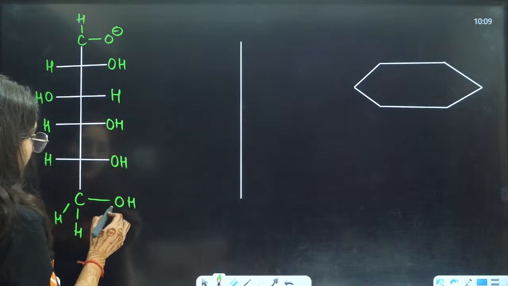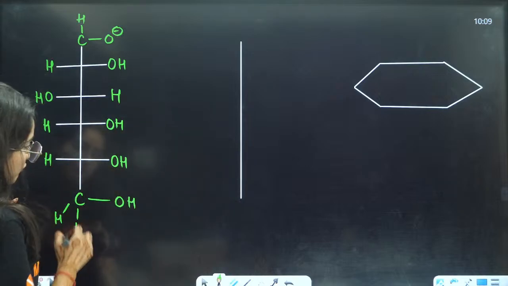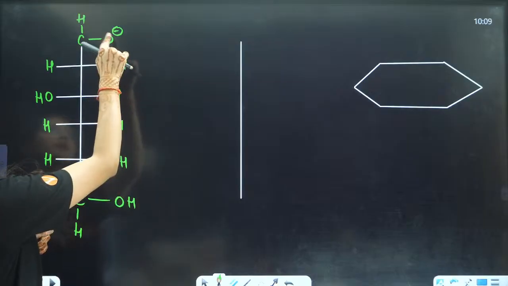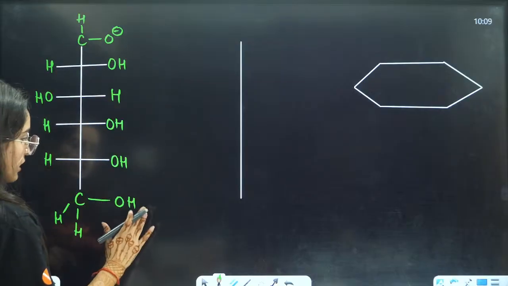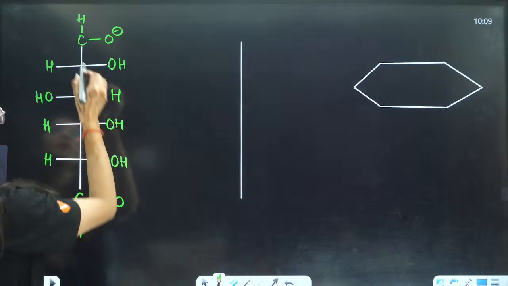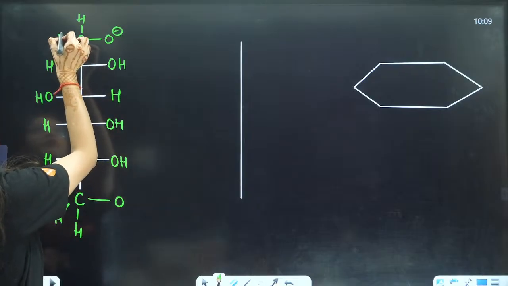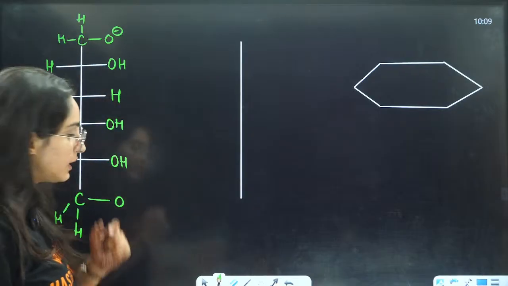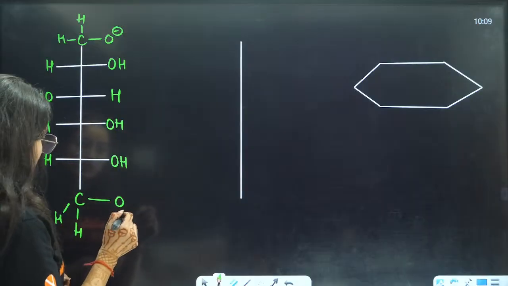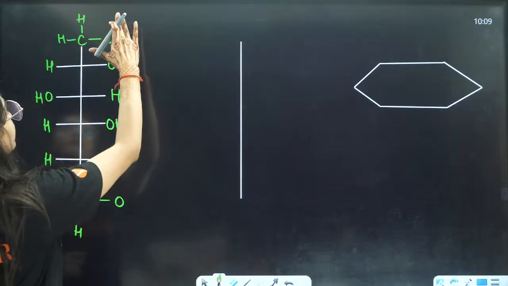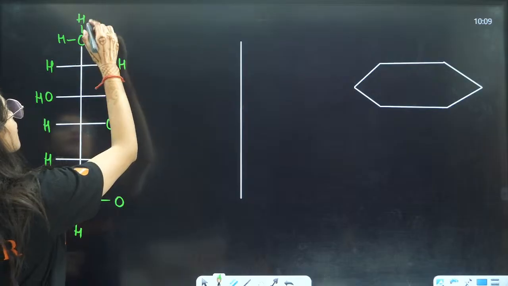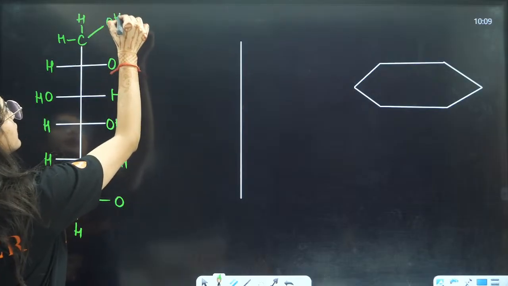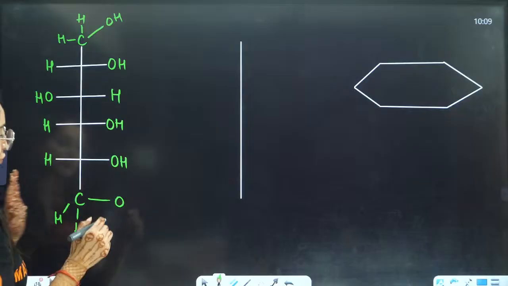Now what will happen? One of the hydrogens that will be connected here. One hydrogen from here will be shifted here internally, right? And to this one, one OH will be present here because one hydrogen again will be shifted there.